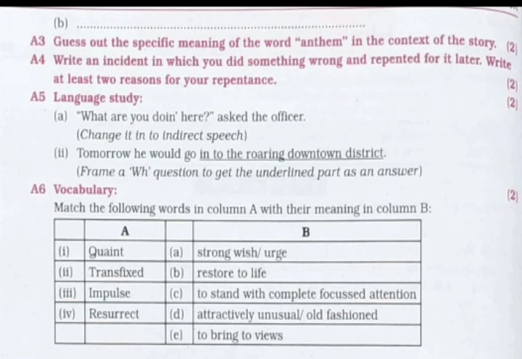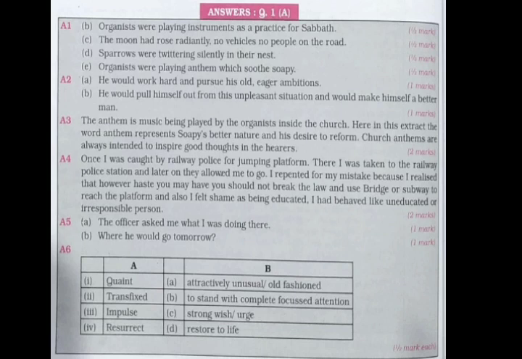Then next is question number A6, which is vocabulary. This carries 2 marks again, and in this you may get match-up type questions, or you can get meanings or synonyms or antonyms, and also prefix, suffix type of questions, and also make the noun form or a verb form, adjective form, etc. In this answer key, you can see how the marks are divided and allotted for the answers.